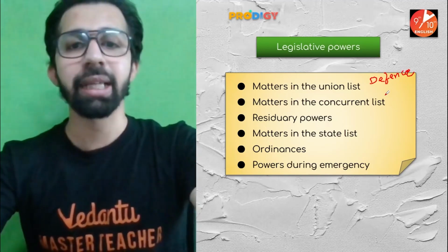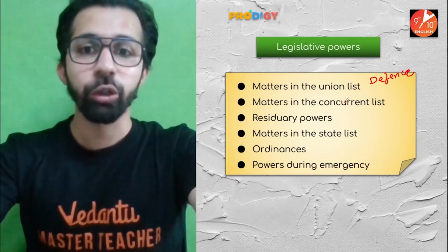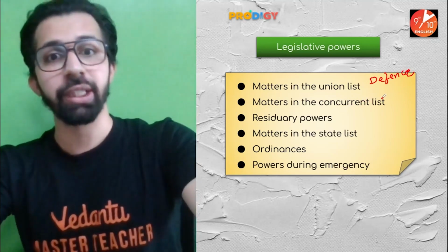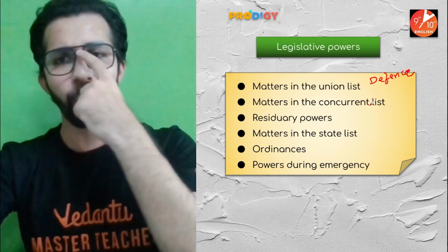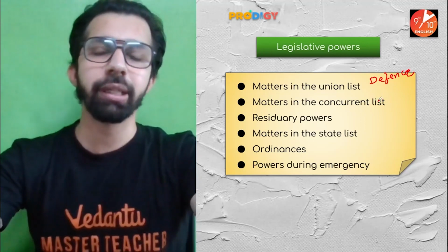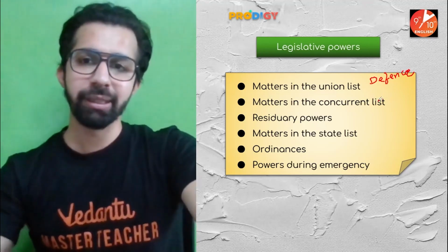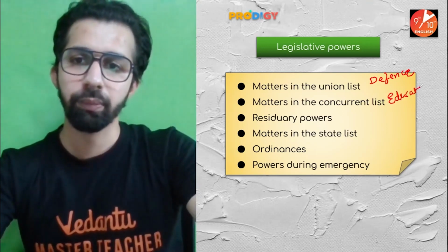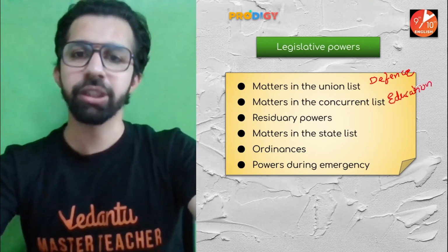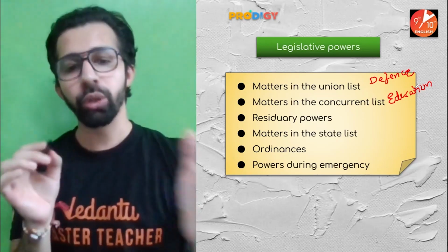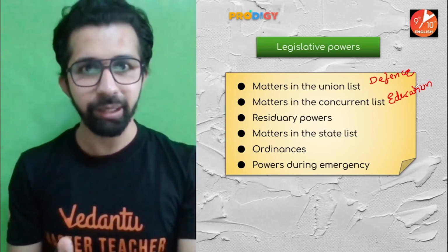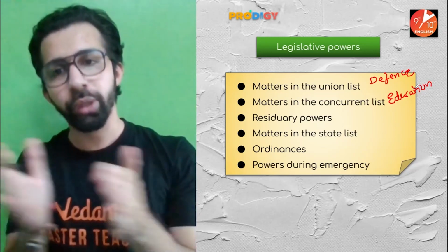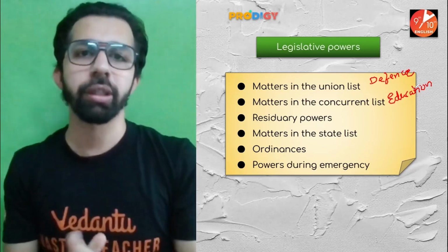Second, Parliament has the power to make laws on the subjects which are included in the concurrent list. Now, what is the concurrent list? Guys, the concurrent list basically includes subjects like education. Education is one of the subjects included in the concurrent list. So here Parliament as well as the state legislatures together can make laws on the concurrent list.